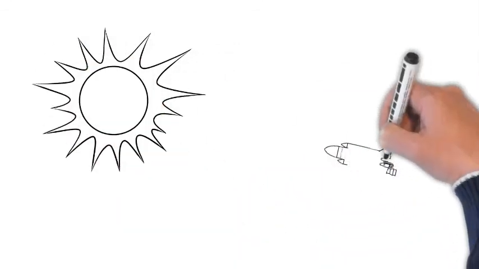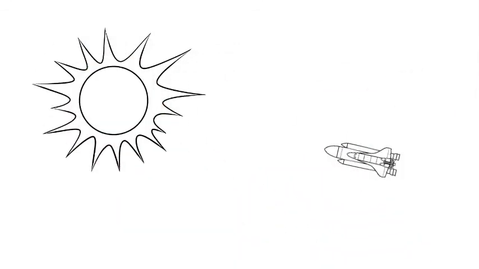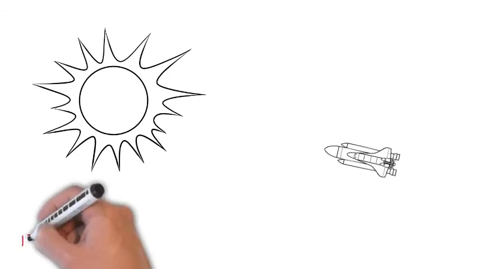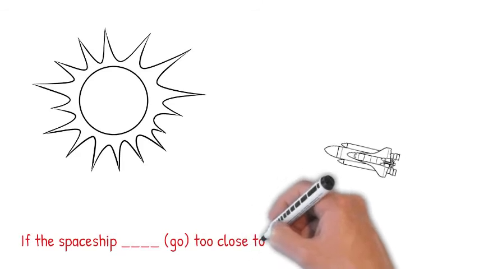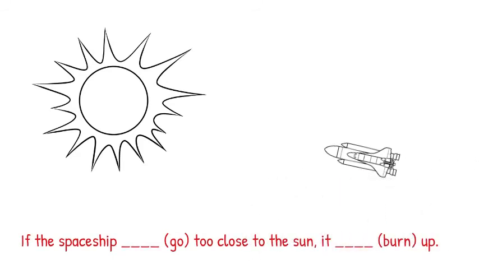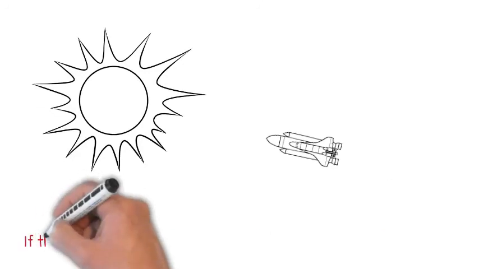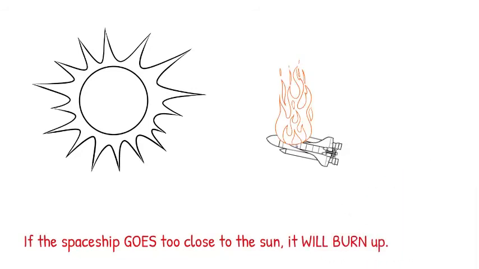When I say if, you continue the rest of the conditional. A teacher said to her young students, "A spaceship went into space and it is exploring space now." A boy asked, "Will the spaceship go to the sun?" The teacher answered, "If..." The teacher said, "If the spaceship goes too close to the sun, it will burn up." The first conditional is used to make a prediction about what might happen in the future if a condition happens.